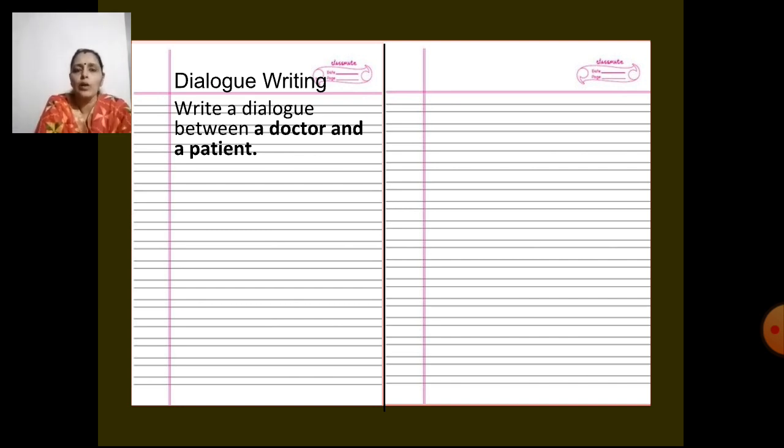Yes, and now on the next page, on the right hand side, what do we write on the top? The title. What's the title? It's a dialogue between doctor and patient. So we will write doctor and patient.